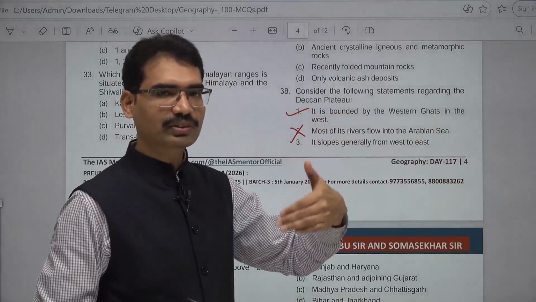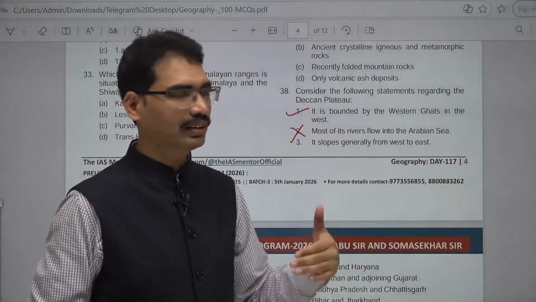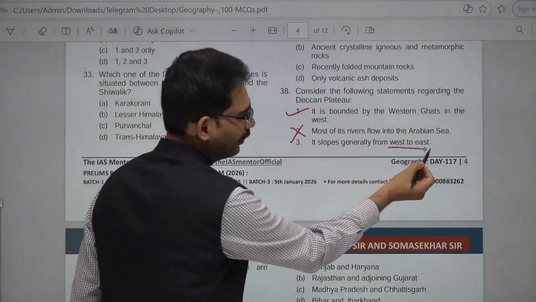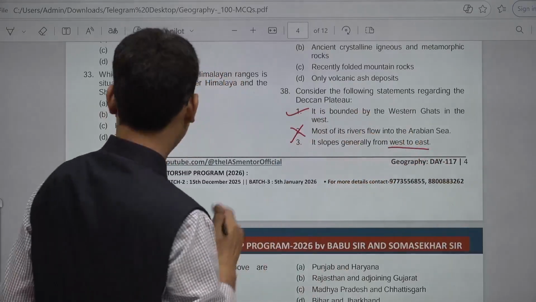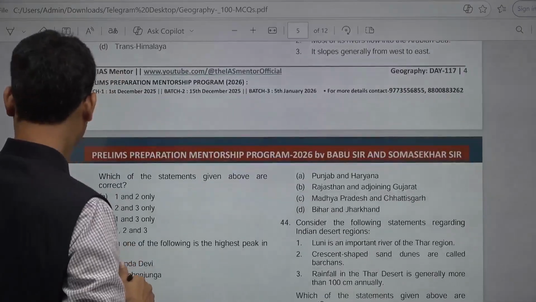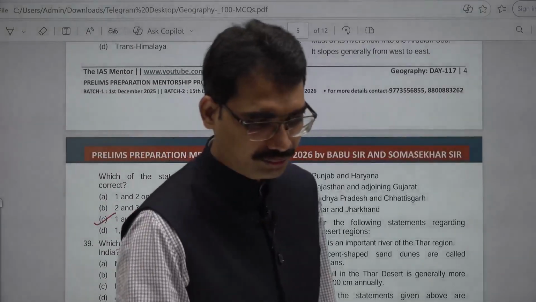It slopes generally from west to east. That is why rivers like Godavari, Krishna, Kaveri flow from the west side to the east side, from Western Ghats to Bay of Bengal. Slope generally from west to east. Answer here is 1 and 3. 1 and 3. 38. C is the answer. Next,